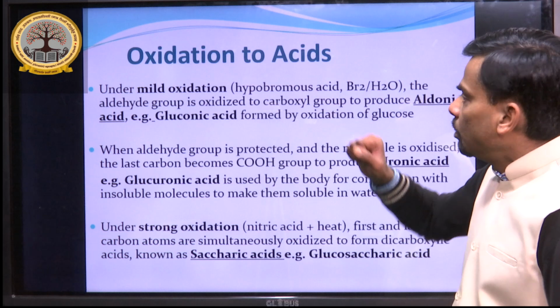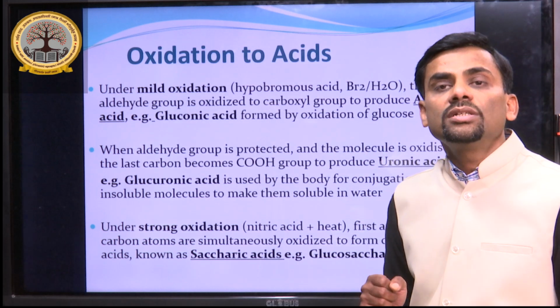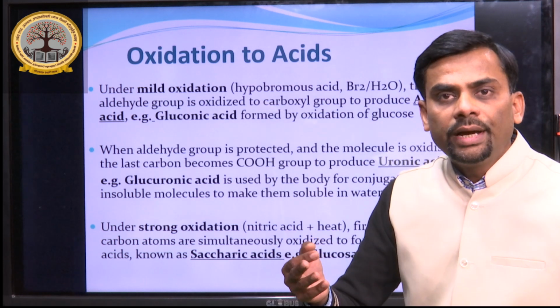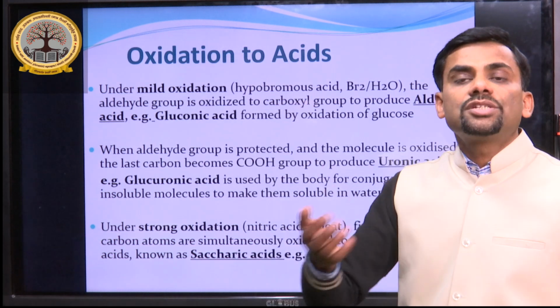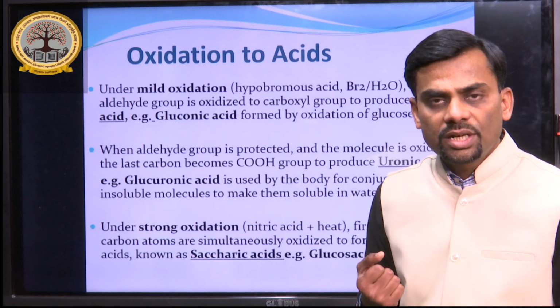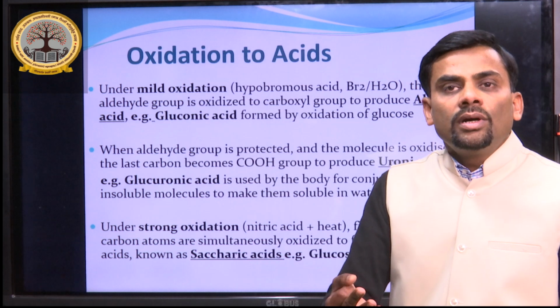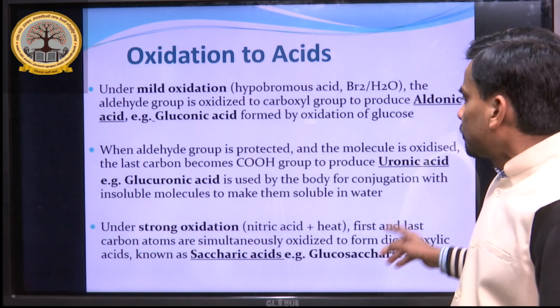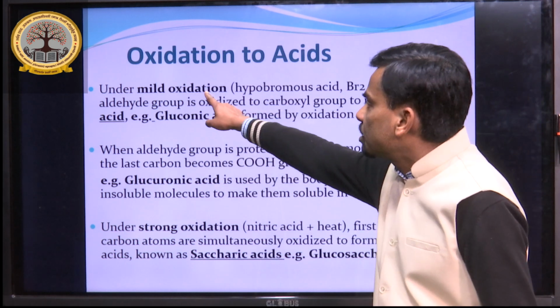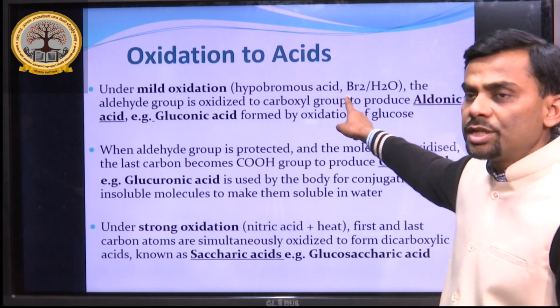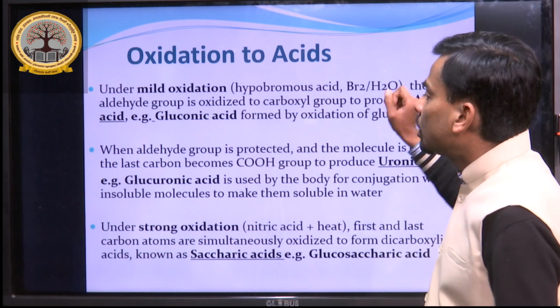Now, another important chemical property is the oxidation of monosaccharides to acids. Under different conditions of oxidation, monosaccharides are turned into different types of acids. In the case of mild oxidation, the acid produced is generally called aldonic acid.